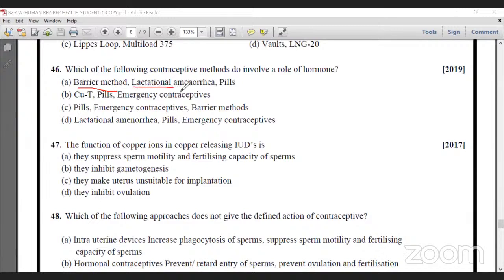Lactation amenorrhea is hormonal control, because during the lactation period, the hormone will not produce LH and FSH. That's why follicle formation does not occur in the beginning of the lactation period, up to 6 to 8 months. Pills are hormone control pills, but here a barrier method is there. That's why A is wrong. CuT7, that is copper, okay.